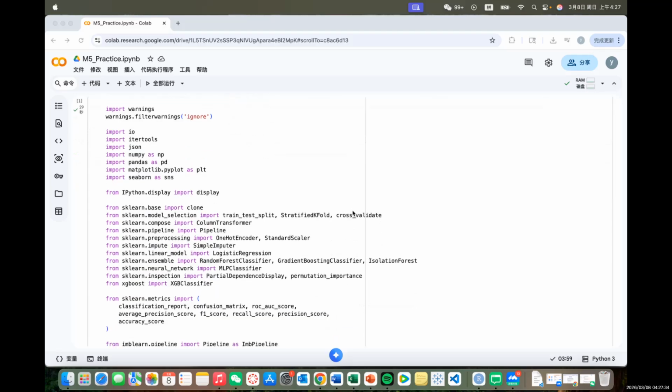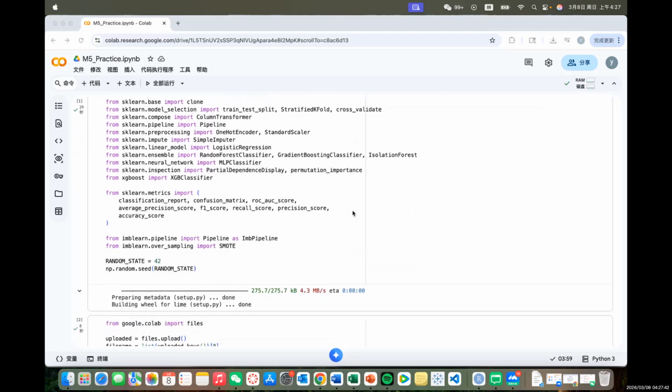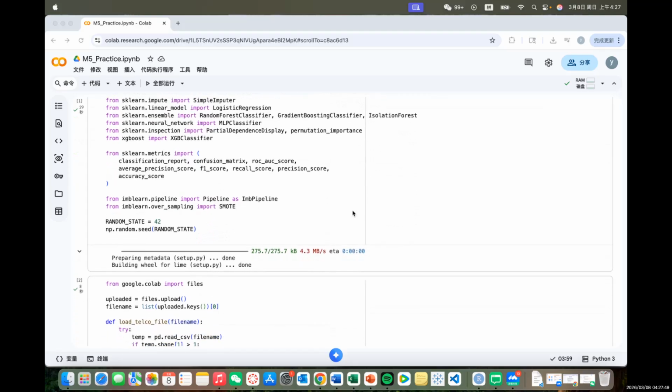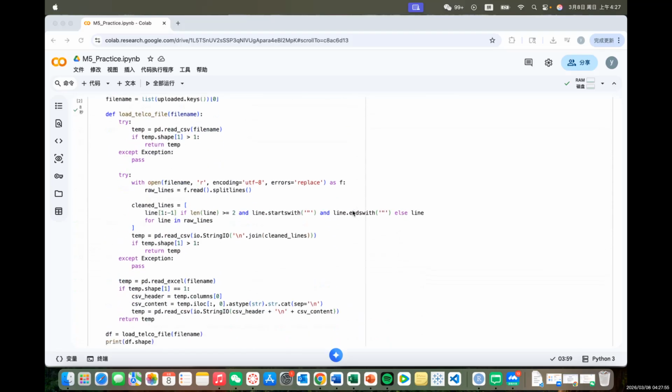So the first question is, how did I make the model follow RAI principles and fairness? First, I started with the data cleaning and the pre-processing. I checked the missing values, changed some columns in the correct format, removed the customer ID, and prepared the data for modeling. After that, I trained several models and compared their performance.